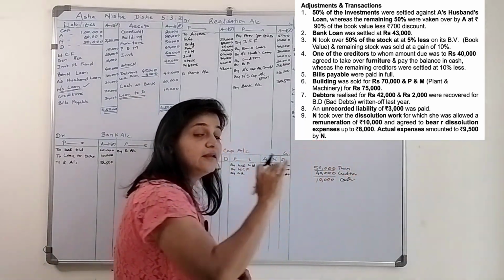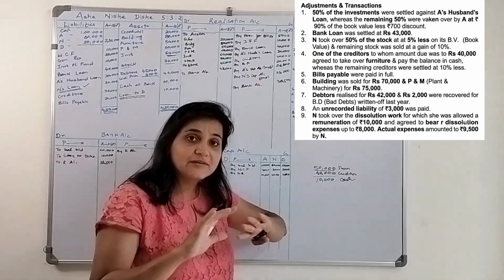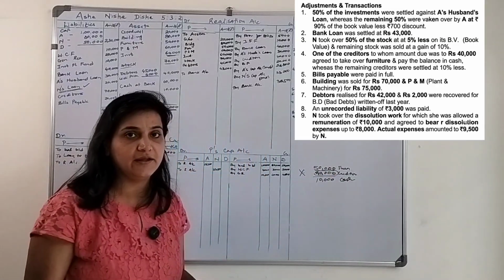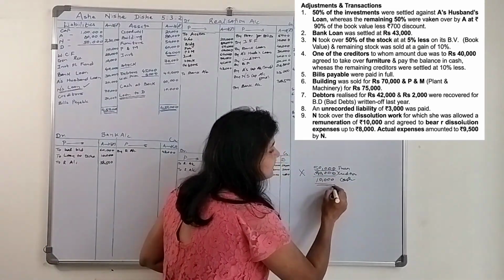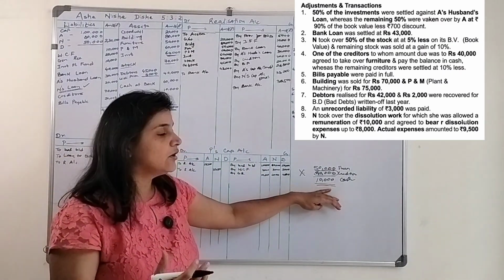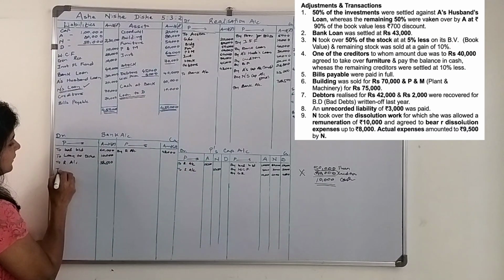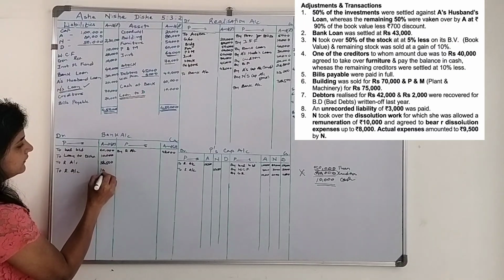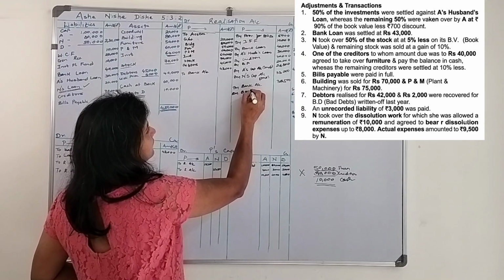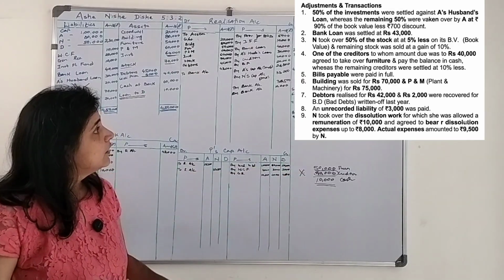Here the liability is taken over by an asset. He took over an asset, so for the rupees 40,000 there will be no journal entry. There will be an entry for just rupees 10,000 because he is paying cash. That is an income for the business. What happens? Bank account debit to realization account, 10,000 by bank account 10,000. Okay, fine.